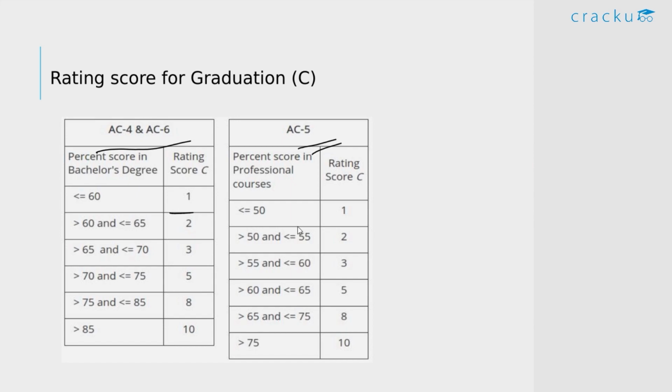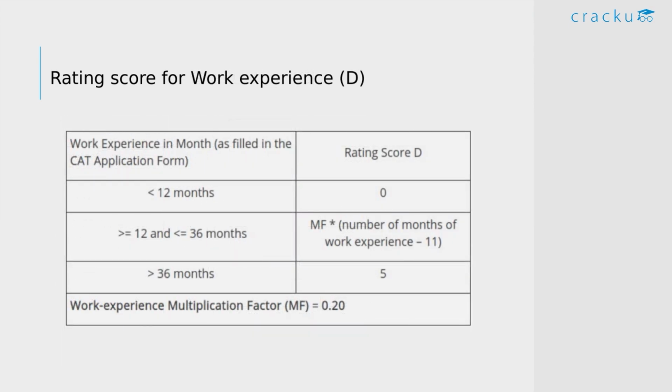And these are the various scores that are given for these ranges. So these are your graduation scores, and these are the scores given for different graduation scores. For example, if you belong to AC category 5 and if you have scored something between 60 to 65% in your graduation, you get 5 points. And similarly, these are the scores given for your months of work experience. If you have less than 12 months, you get 0. Similarly, if you have greater than 36 months of experience, you get all the 5 points.